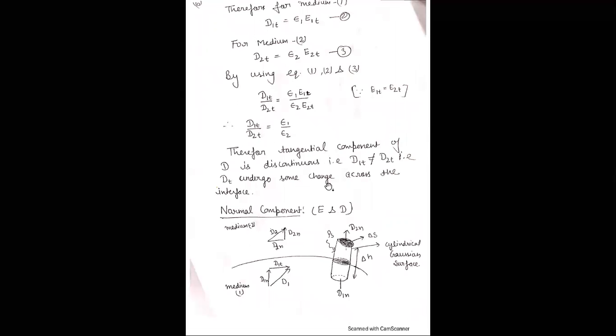Now for the electric displacement vector D, or electric flux density, there are two components. D1T is the tangential component of D1 in medium 1, and D2T is the tangential component of D2 in medium 2. We know that the relation between D and E is D equals epsilon E. Therefore, for medium 1, D1T is equal to epsilon 1 E1T. For medium 2, D2T is equal to epsilon 2 E2T.